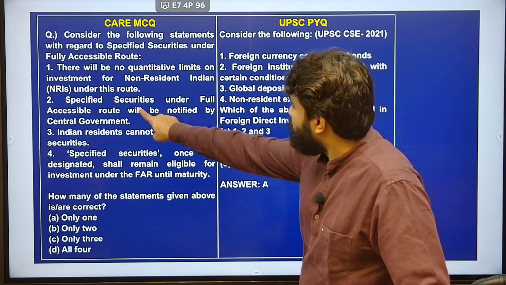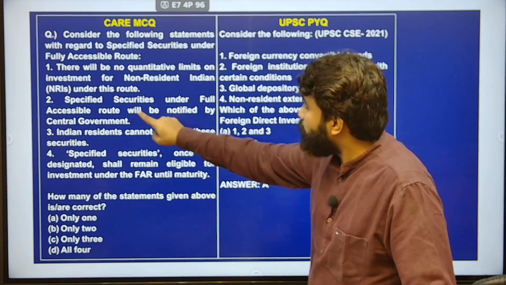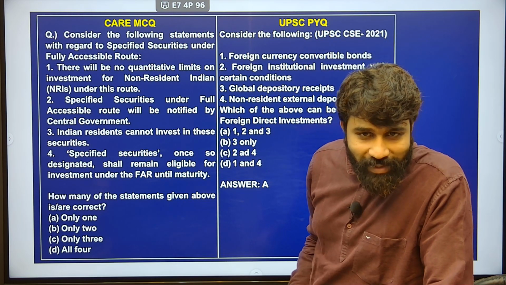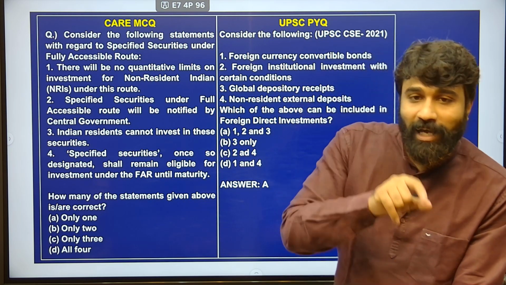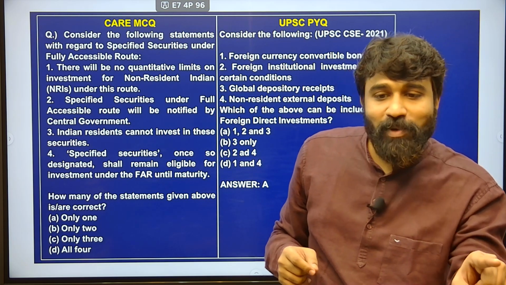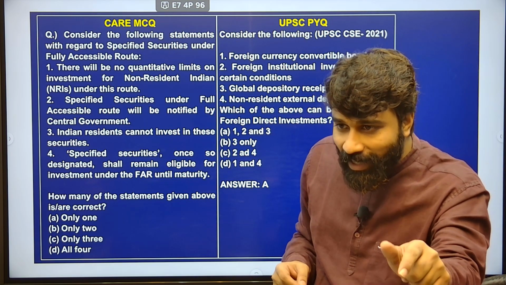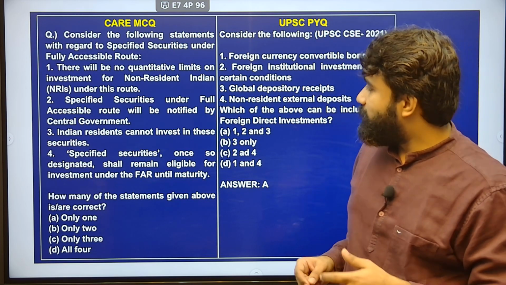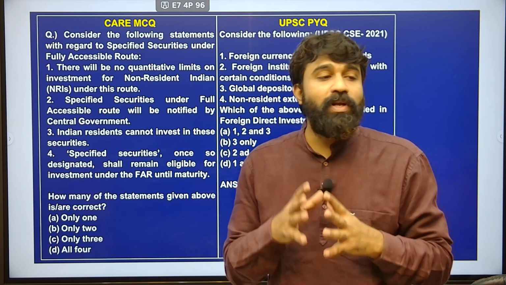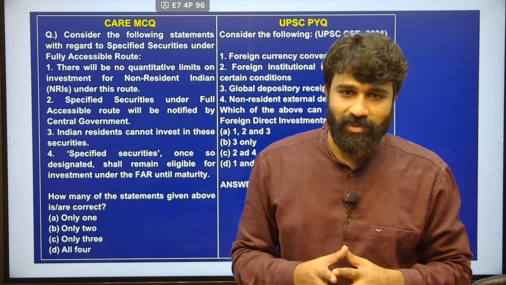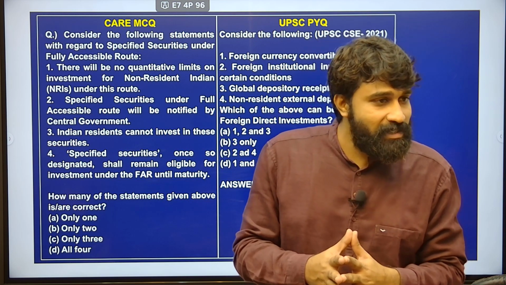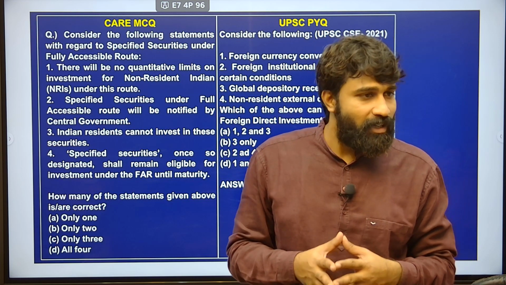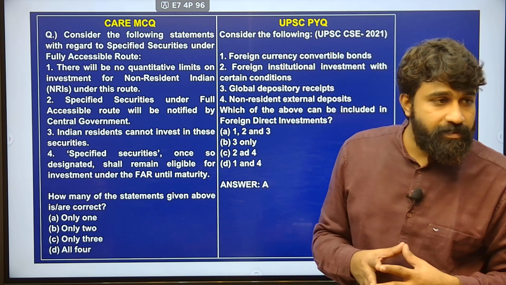And coming to this, specified securities under the fully accessible route will be notified by the central government. Is it true? No, it is notified by RBI. RBI on behalf of the government of India releases the securities to the market and it will suck the money from the market. Okay, RBI. Please try to remember this. Who will deal with the statutory liquidity ratio? I mean, who will purchase and sell securities of the government of India? Who will act on behalf of the government of India? RBI, right? So, what is a specified security?